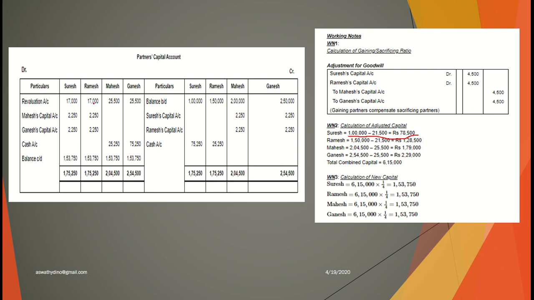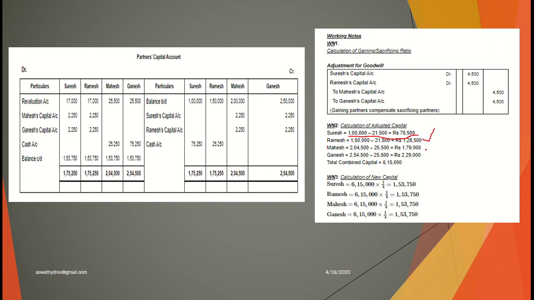Now revaluation loss 17,000: 1,50,000 minus 17,000 minus 2,250 minus 2,250 comes to 1,28,500.